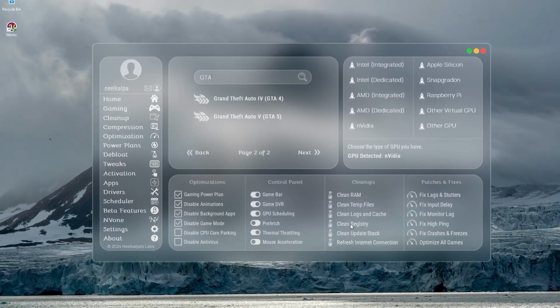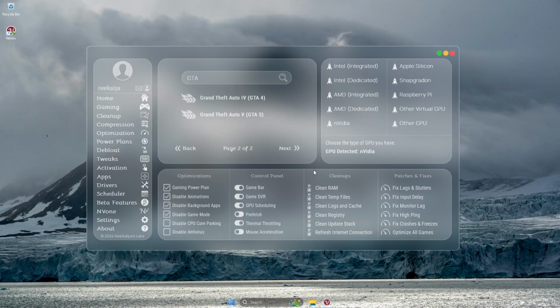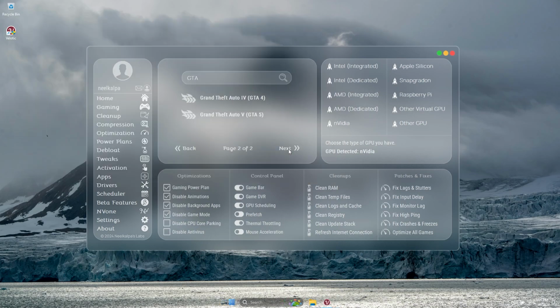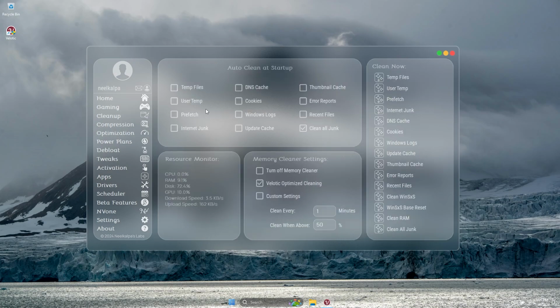You have the option to tune your GPU for optimal performance. There is a wide variety of GPUs available to optimize in Velotic. If you want to optimize all games in one shot without selecting one by one, then click the button on the last. If you play some PC game you want to have in Velotic optimizations, comment below. I will do my best to add the optimizations to that game.